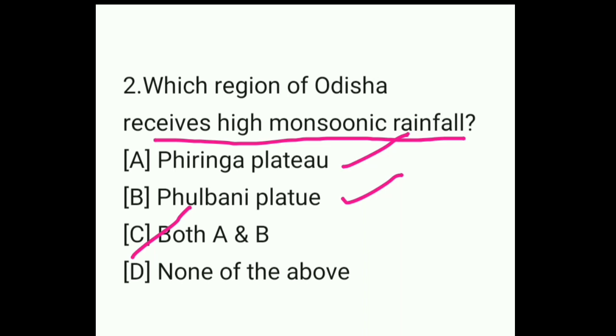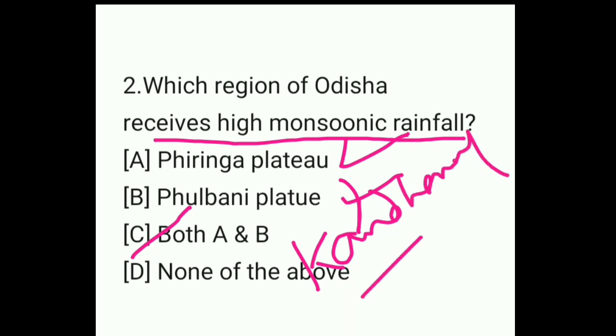Both plateaus are situated in the district of Kandhamal.